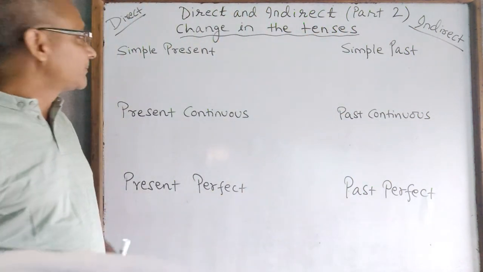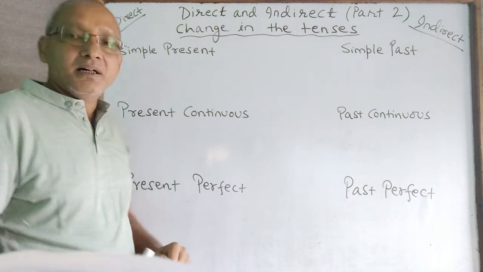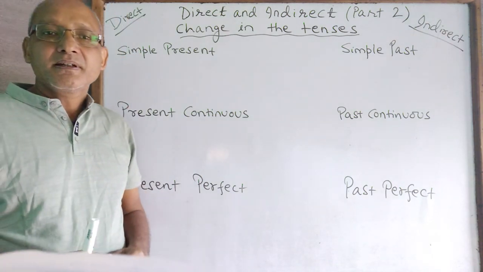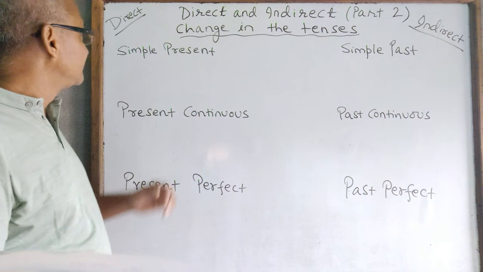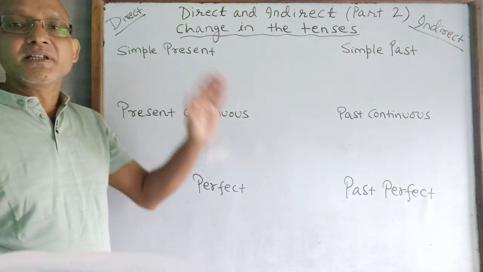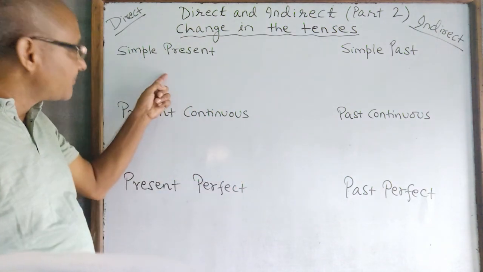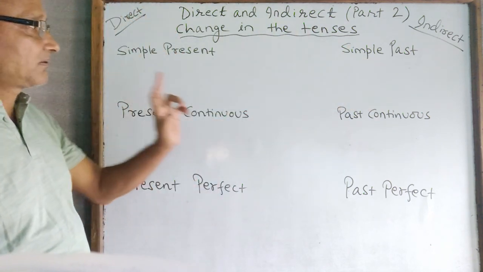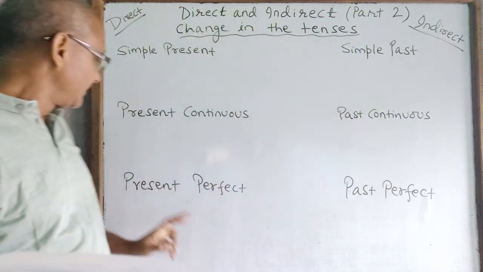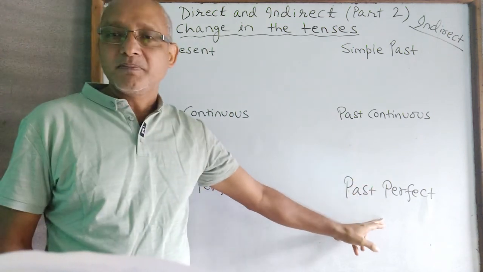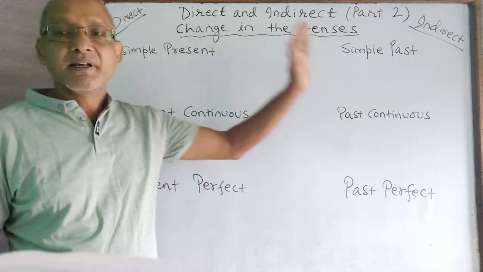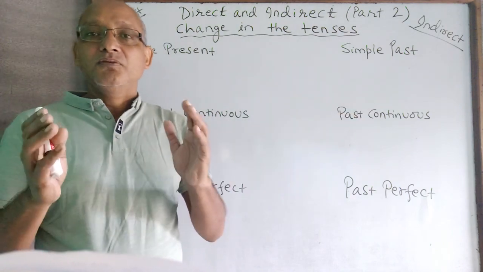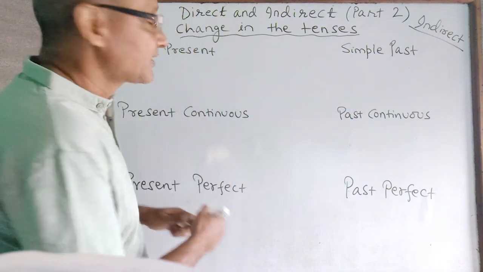So when we talk about changes, let's start from the simple present in the tense form. The simple present changes to simple past, present continuous to past continuous, present perfect to past perfect. This is how direct to indirect gets changed. So for an example, let's see here.